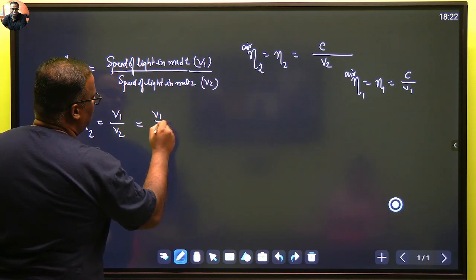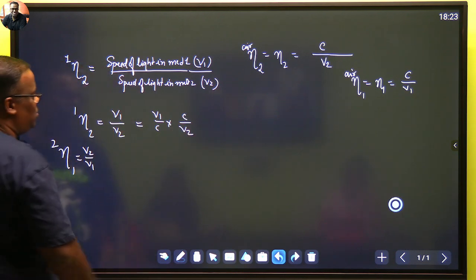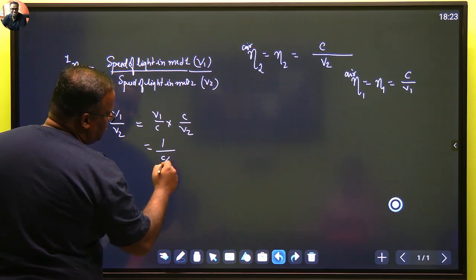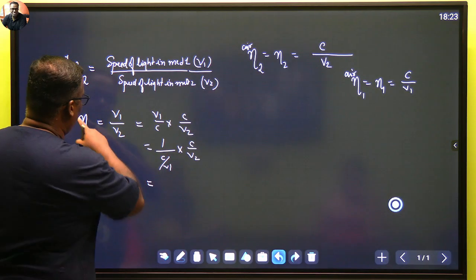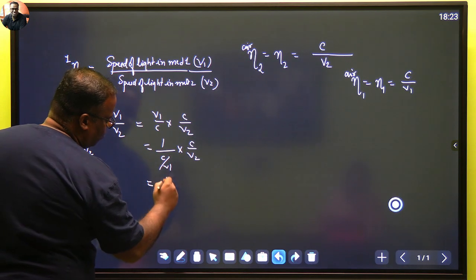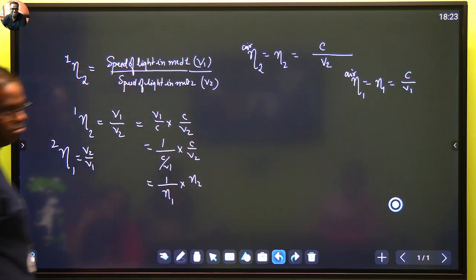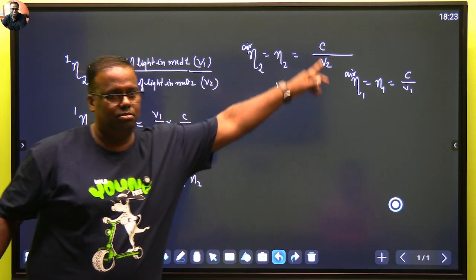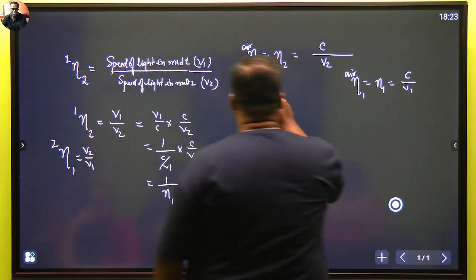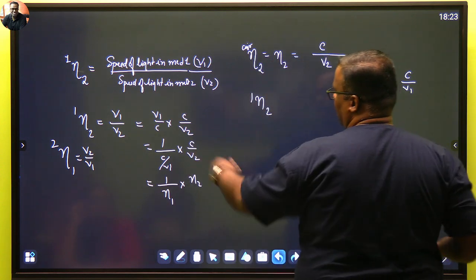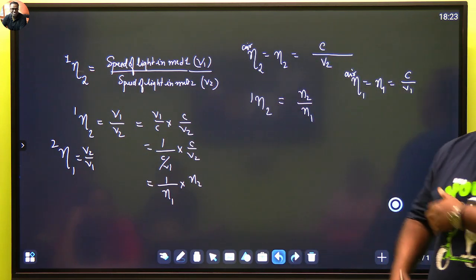I can write as v1 by c into c by v2, ठीक है, अंडरस्टूड, still it remains v1 by v2. इसको लिख सकते हैं 1 upon c by v1 into c by v2, लिख सकते हैं कि नहीं, ठीक है. तो इसको हम क्या लिख सकते हैं, eta 1 to 2, ये क्या वैल्यू हो गया बेटा, 1 by eta 1 and this is eta 2. क्या हुआ, कुछ हुआ, ऑल ओके. तो फाइनली what I can write, eta 2 with respect to 1 कैसा बन गया, this is also one formula.